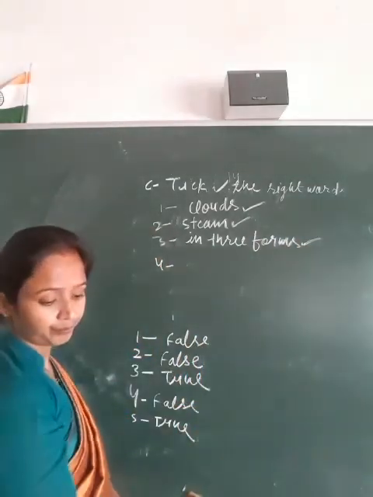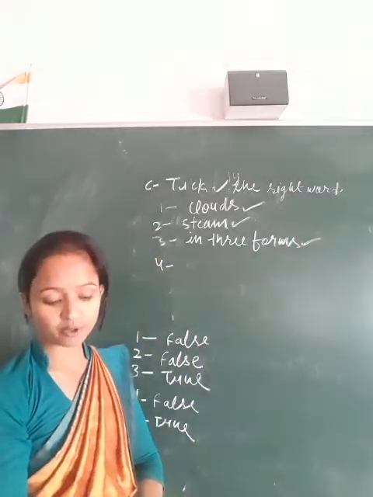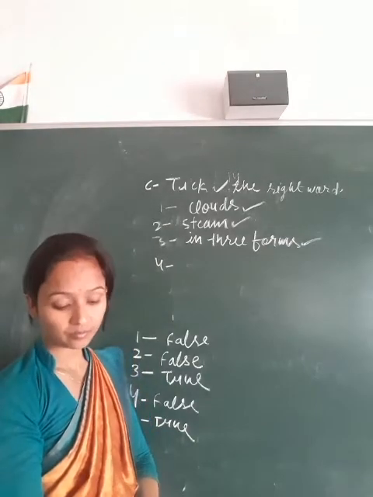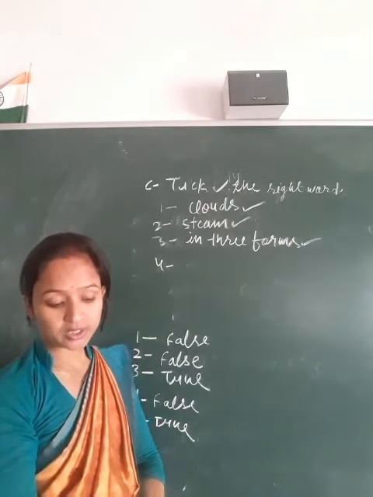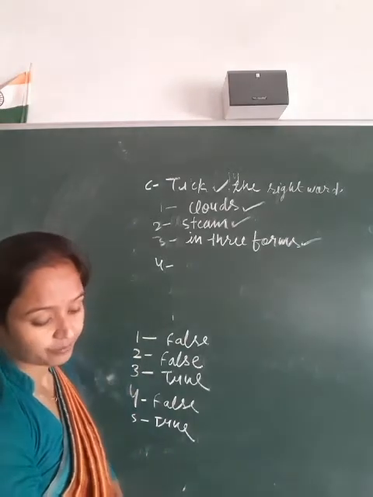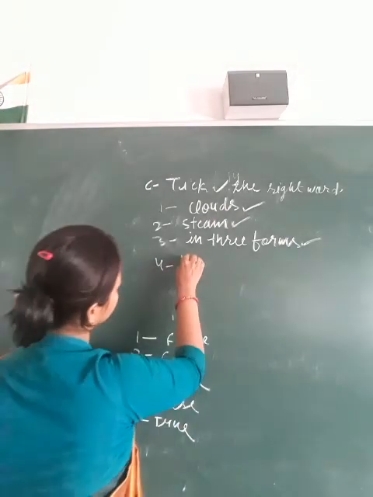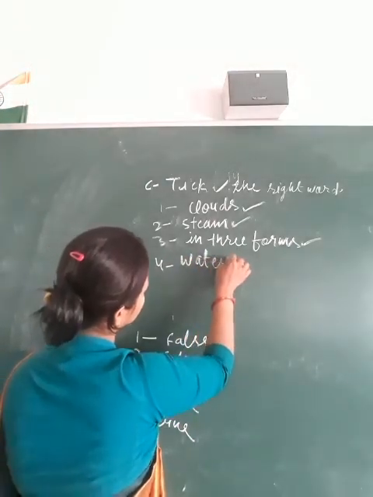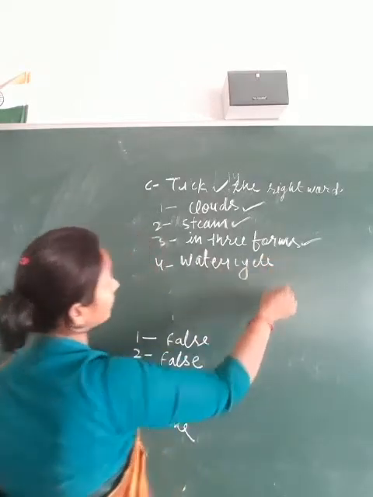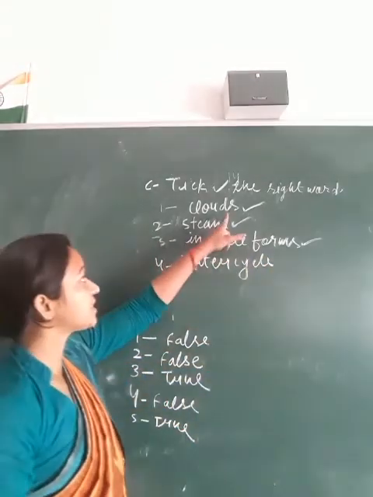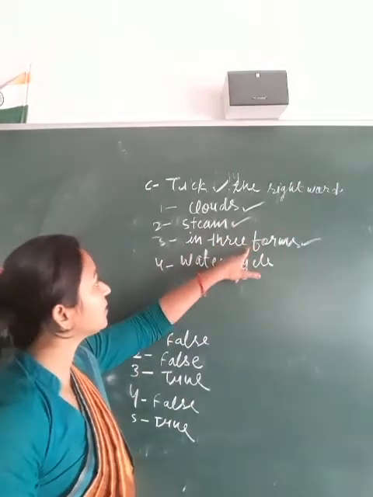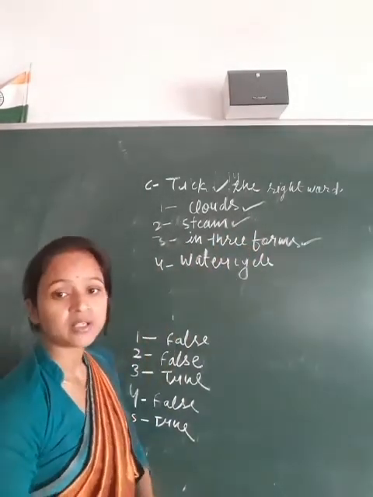Fourth one, the long journey of water from the water bodies to the water bodies through clouds and rain is called the water cycle. In take the right word, first answer is clouds, second one is steam, third one is three forms, fourth one is water cycle.